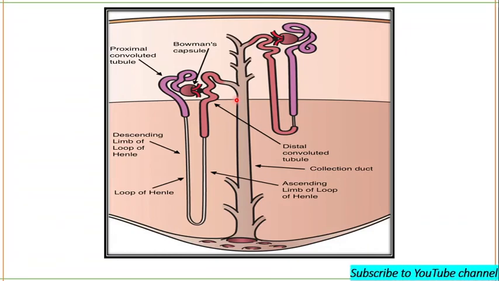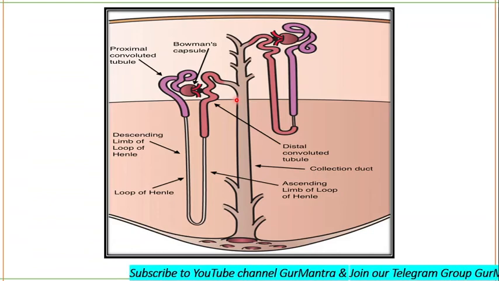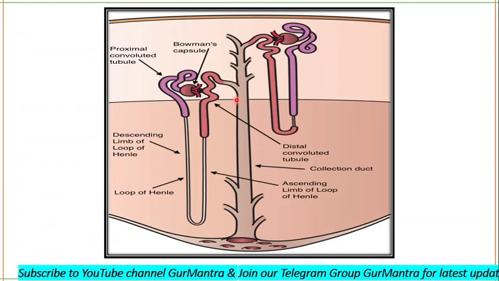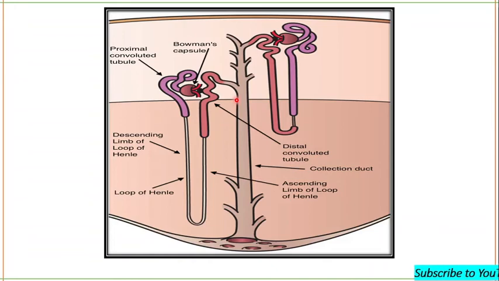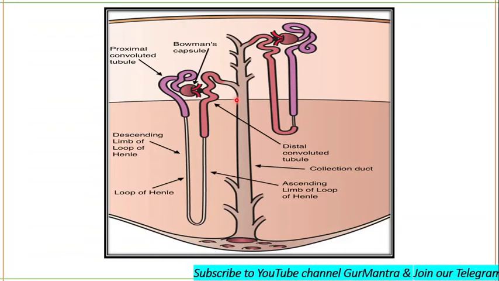In the cortical nephron, you will see the renal capsules are located in the cortex, and they have a short loop of Henle, and this loop of Henle extends very little into the medulla.